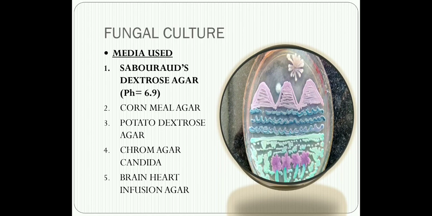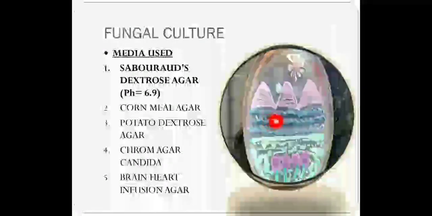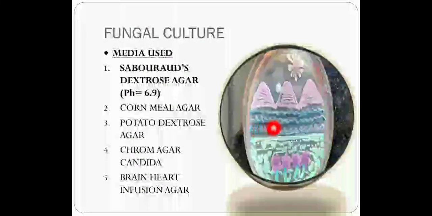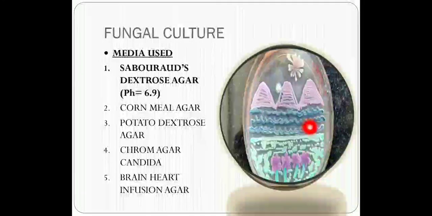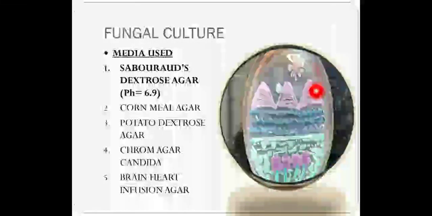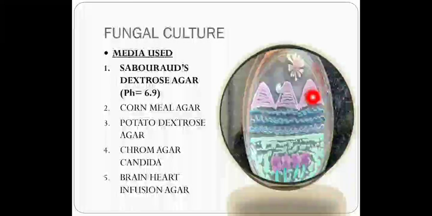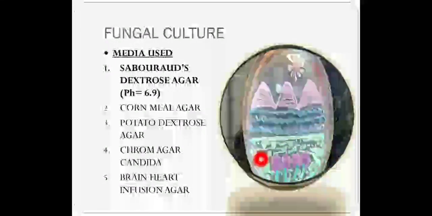So what you see here, these light green colonies are caused by Candida albicans. The blue color is caused by colonies belonging to Candida tropicalis. Okay, the moist pink colonies belong to Candida glabrata, and the dry pink colonies belong to a species called Candida krusei.